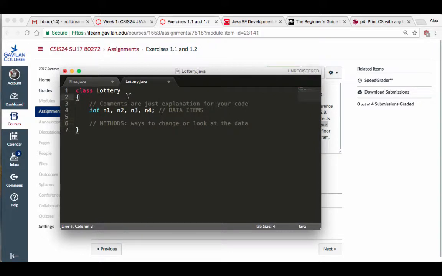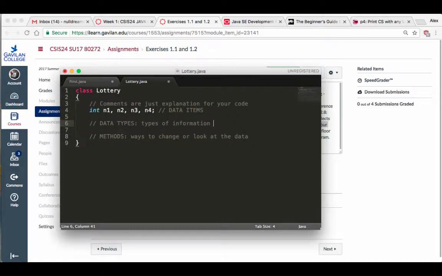So you have this thing called an object. This is the object called lottery, also known as a class, within which we have a few data items, right? There's going to be 3 numbers. What is an int? Int is an integer. There's different kinds of data, right? Data types are also known as the types of information that you can store into your program.